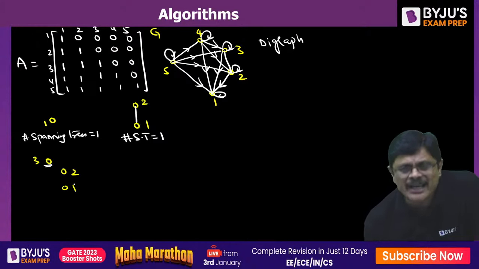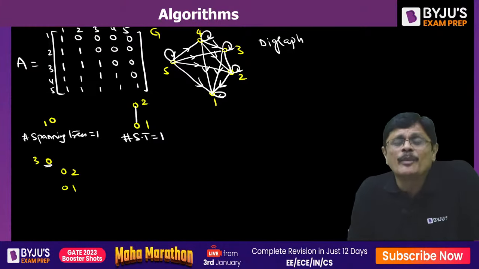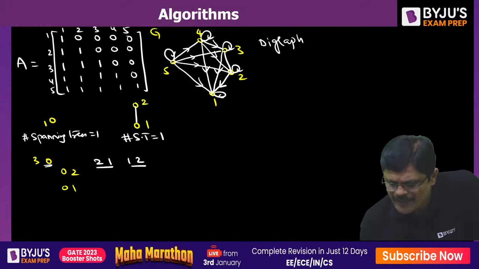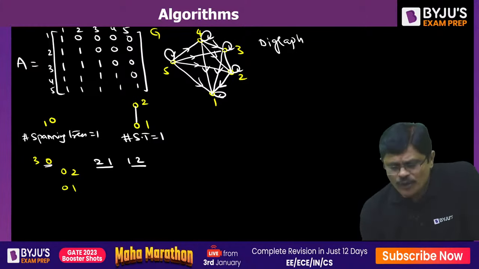the other numbers are 2, 1. So how many permutations are there for 2, 1? 2, 1 can be written as 2, 1 and 1, 2. These are the permutations of 2, 1. Okay, so with 3,